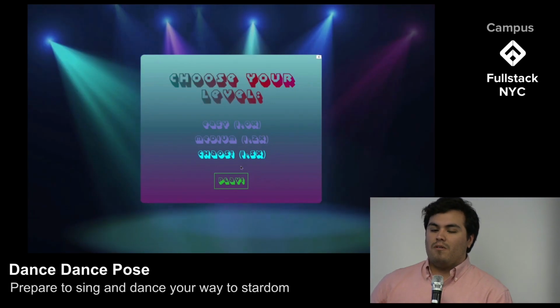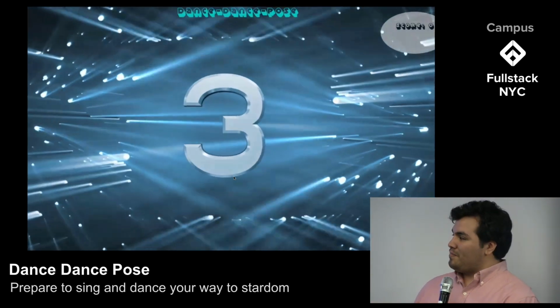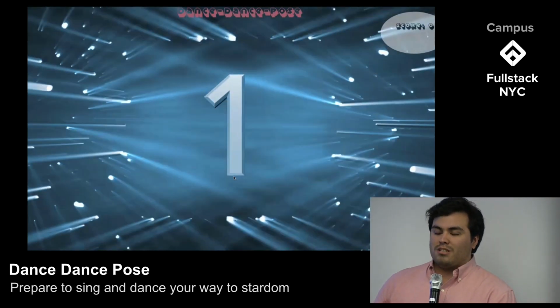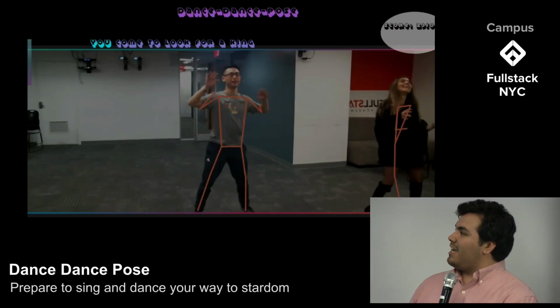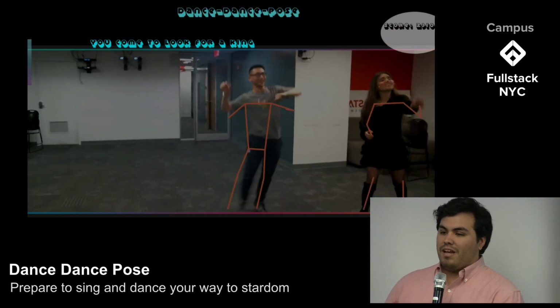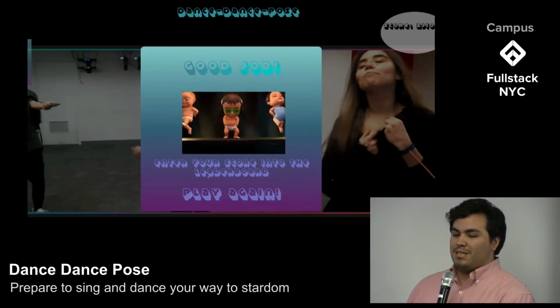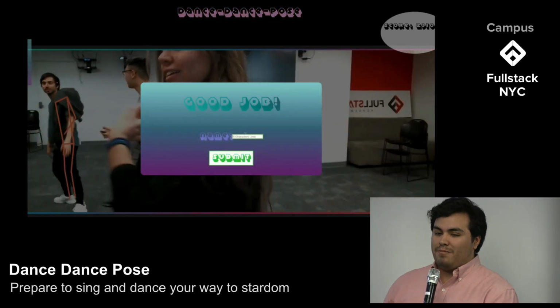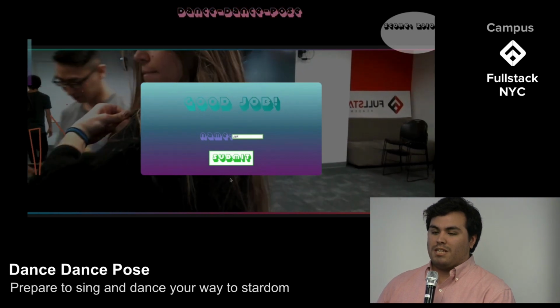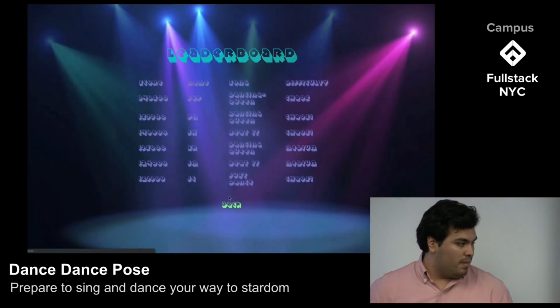Once the user selects their song and their level difficulty, they'll then be brought into our actual game, where their webcam and microphone will be used to detect their motion and voice. The more disco balls the user taps and the more accurately they sing, the higher score the user will achieve, and if they score enough points, they can add themselves to our leaderboard and live forever in Dance Dance Pose infamy. Now, I'm going to pass it off to Jimmy, who's going to talk more about our voice and pitch detection used in our app.